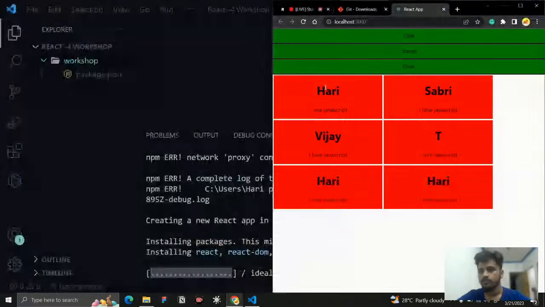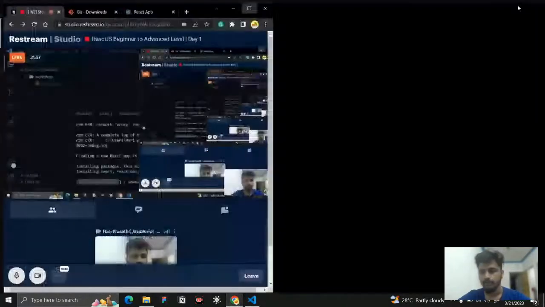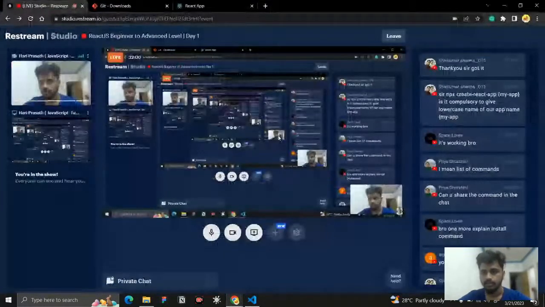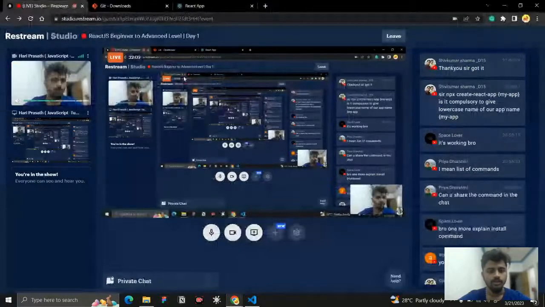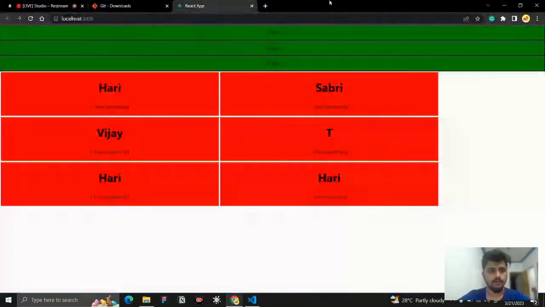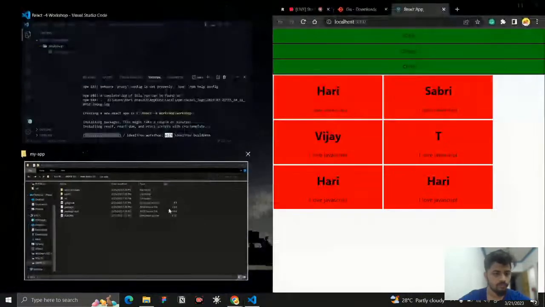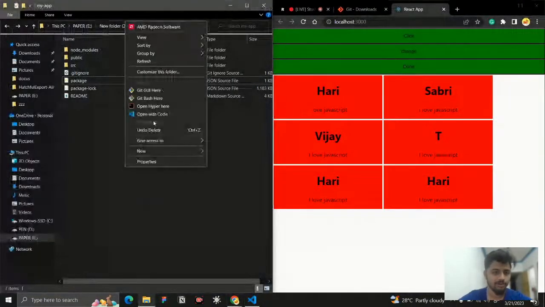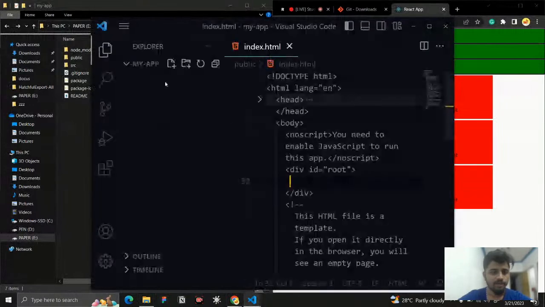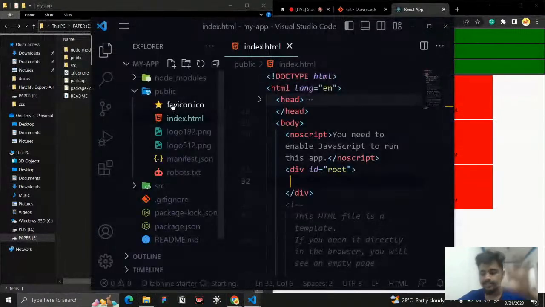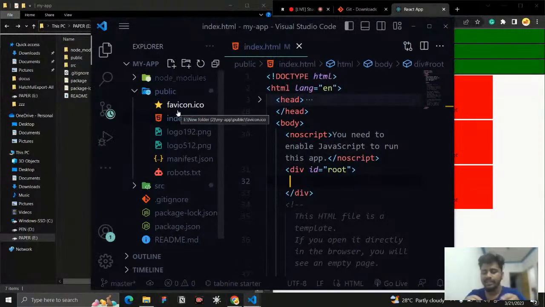Let us see, it is still taking time. Okay, fine, let me go here. Once it is installed, you will get node modules and everything. It will create a simple application where the React logo will be there, and it will just load an animation. Our duty is to delete everything and construct our own application.